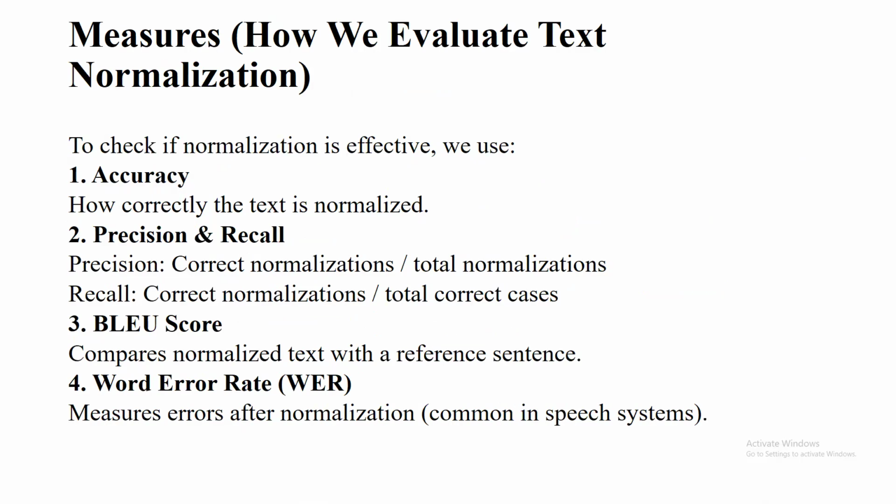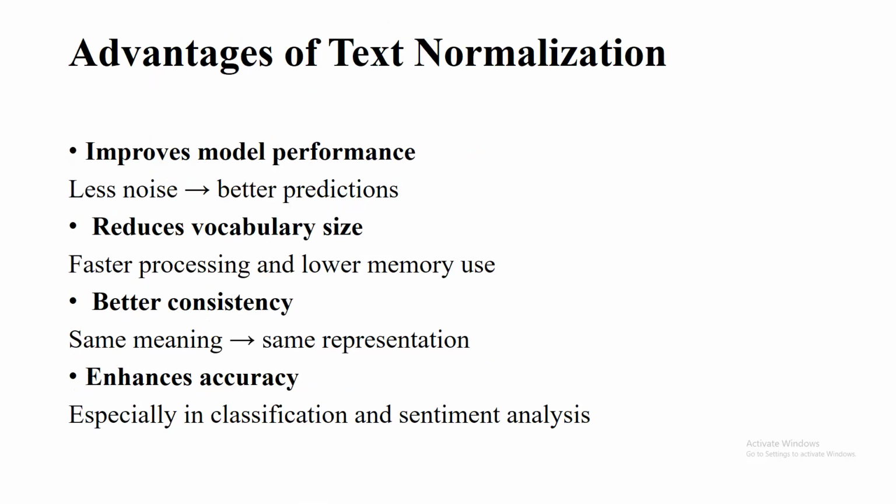And what are the measures, and how can we evaluate text normalization? Initially, to check if a normalization is effective and usable for users, the first thing is accuracy, how correctly the text is normalized. In precision and recall, precision asks whether the normalization is correct, and recall counts the total correct cases. BLEU score compares the normalized text with a reference sentence. Word error rate measures errors after normalization, common in some speech systems also.